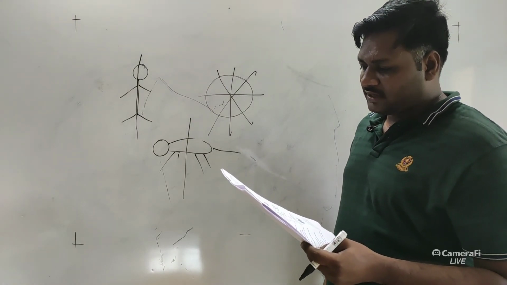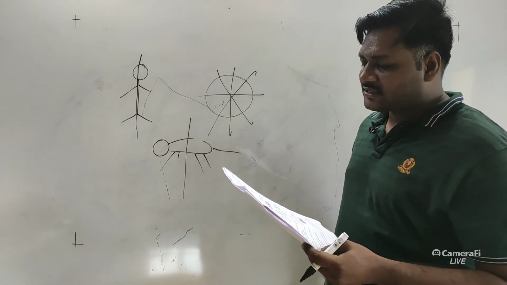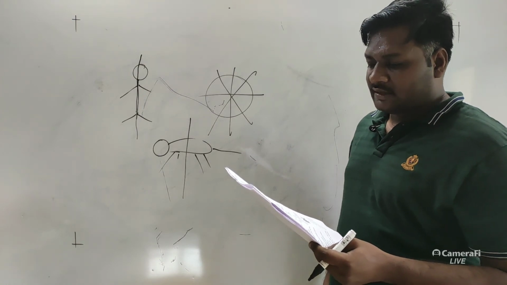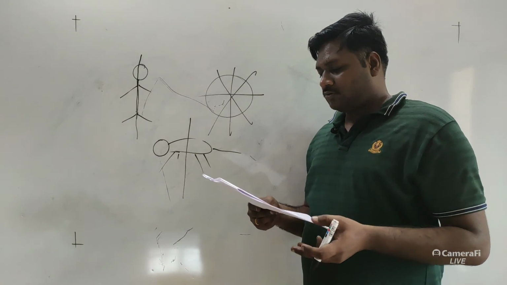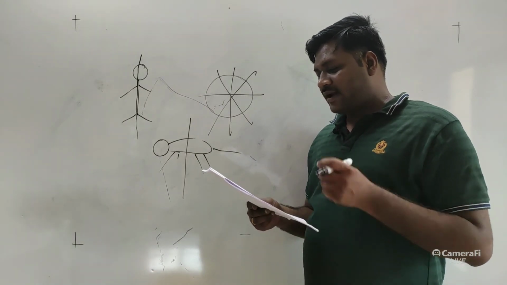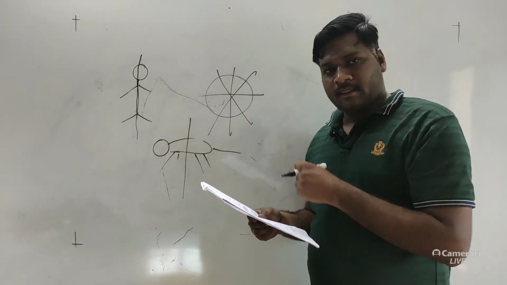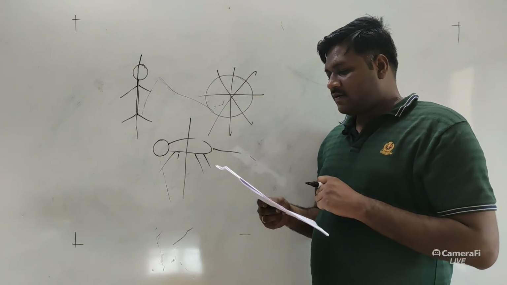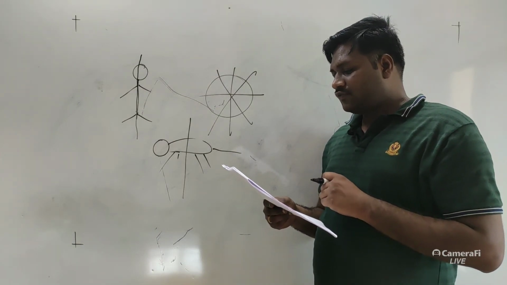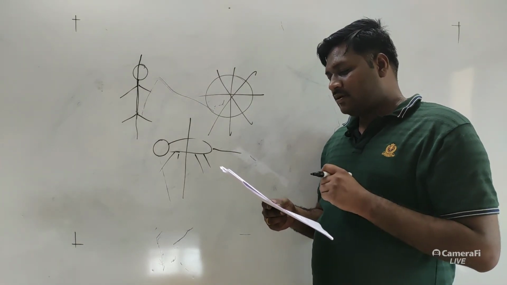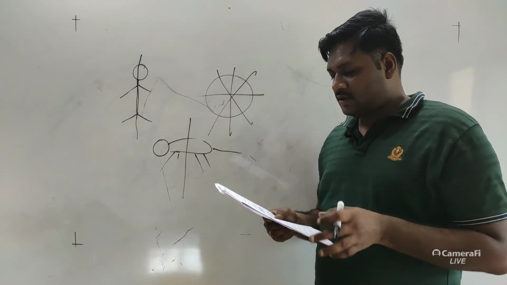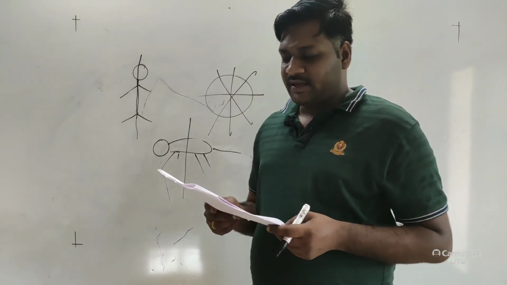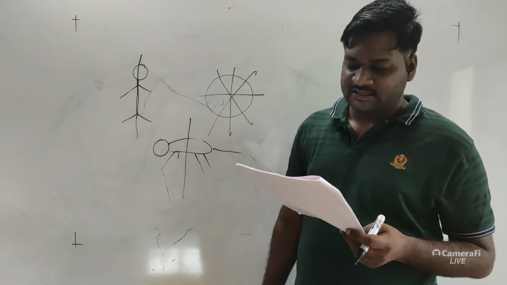The next, question 169: which of the following is an example of phylum Arthropoda? Silverfish, locust and prawn are the examples of phylum Arthropoda. Yes. Then comb worm, earthworm, honeybee may be the example, but worms are not the example of arthropods. So option A is the correct answer for question number 169.